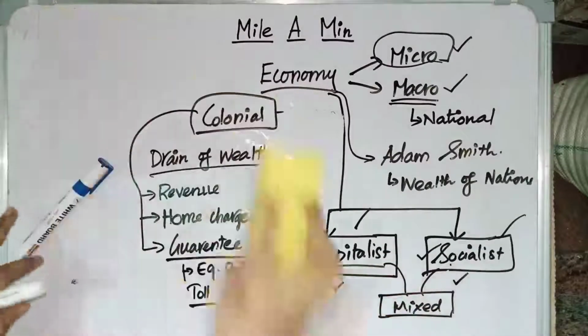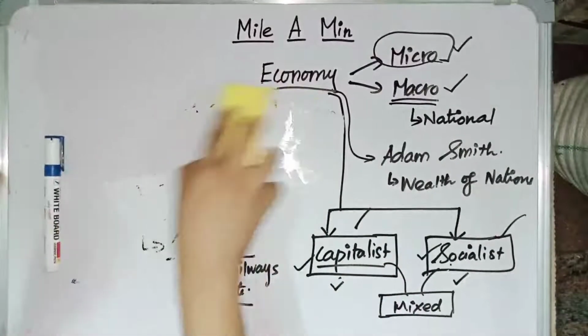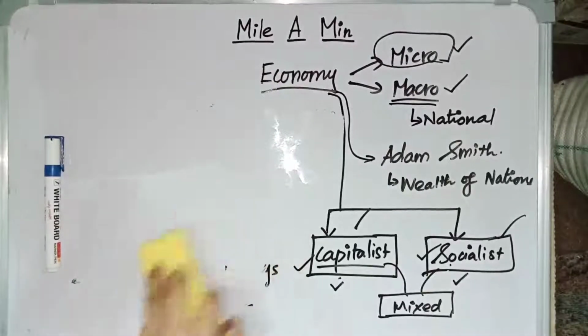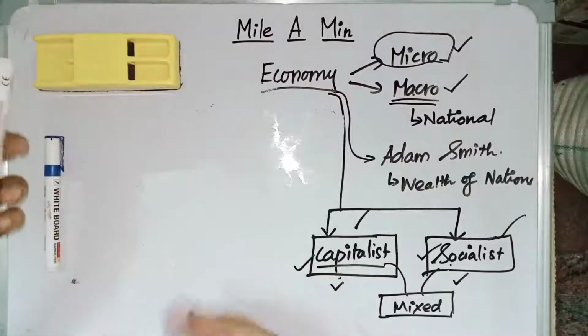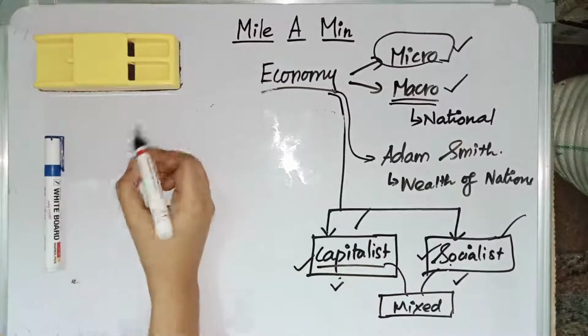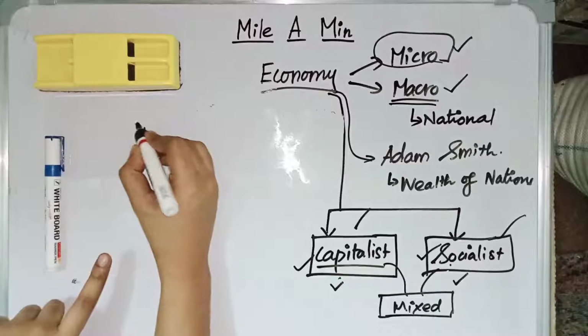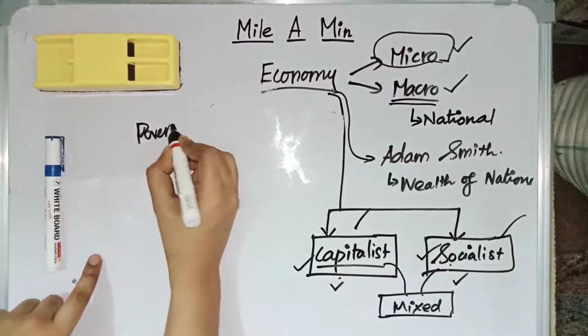And there are certain books which deal with all these things, about the colonial economy and how the Britishers drained our wealth. Let us see those books, because they can ask those books in match the following. First one is Poverty and British Rule.